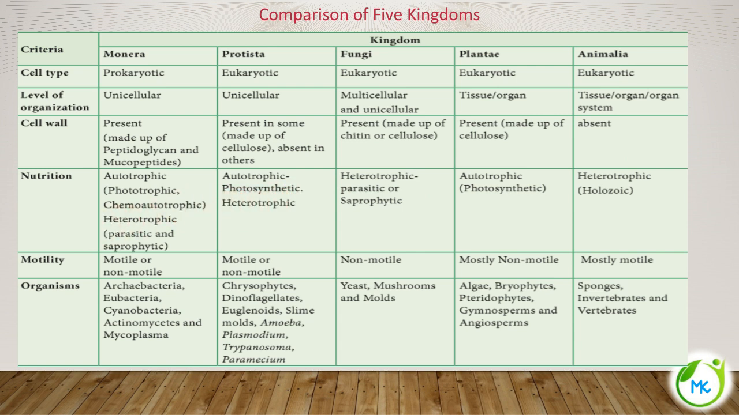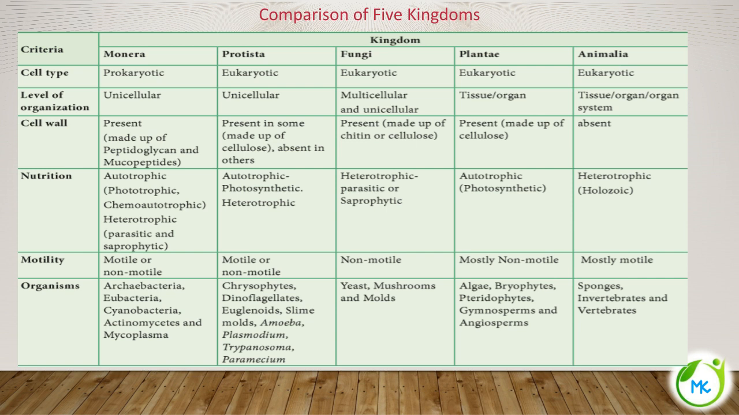The next criterion for classification is nutrition. What mode of nutrition do these organisms exhibit? Under Monera, bacteria, certain ones are autotrophic, and within autotrophic you have photoautotrophs and chemoautotrophs, and also heterotrophic ones. Autotrophs prepare their own food, with the help of light in photoautotrophs and with the help of chemicals in chemoautotrophs, and some bacteria are heterotrophic. Among heterotrophs, some are parasitic, some are saprophytic, and you can even find some symbiotic bacteria.